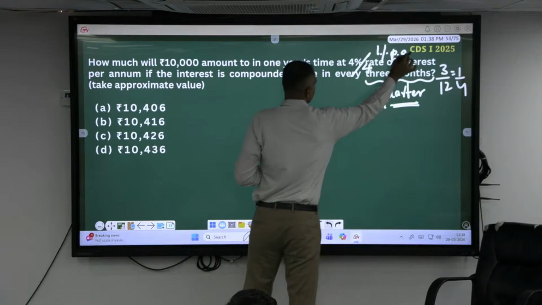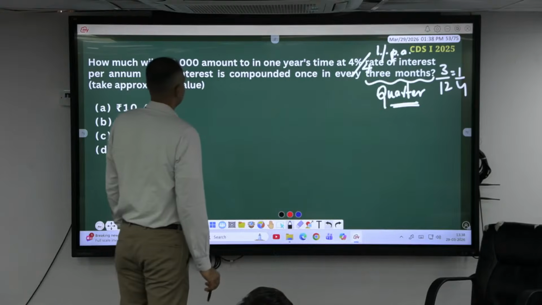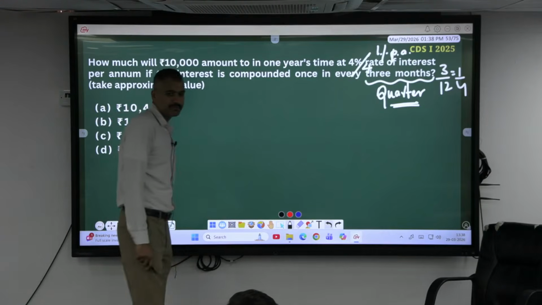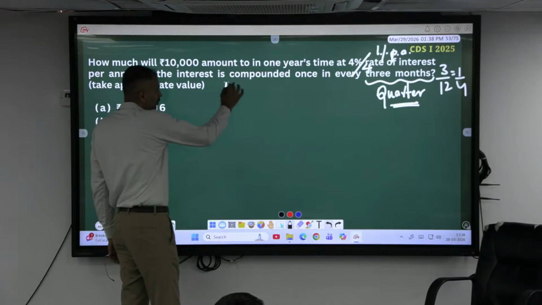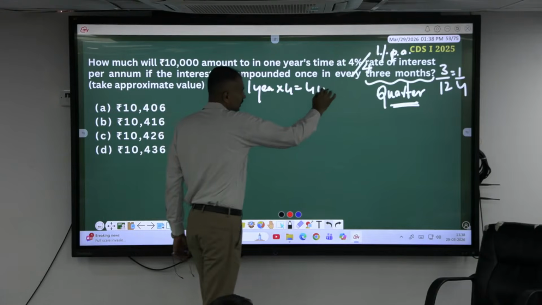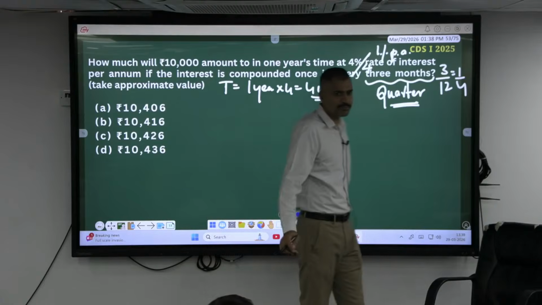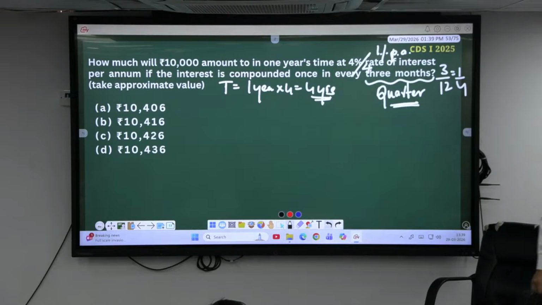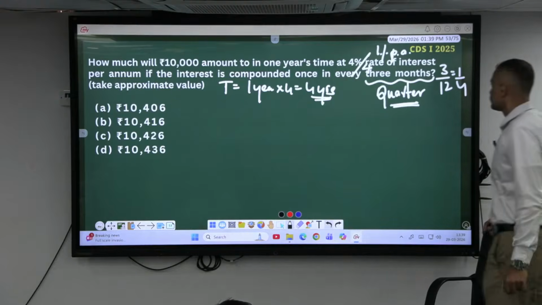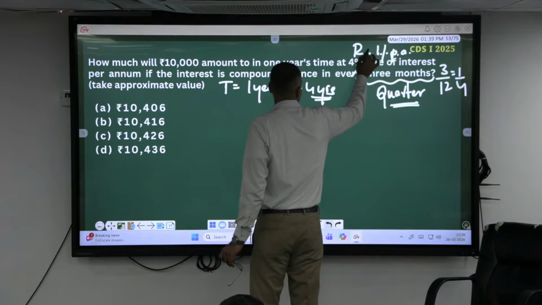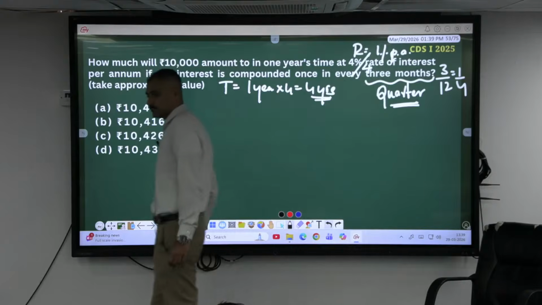And the time is 1 year, hence you have to multiply it by 4. Take it as 4 years. Only 1%. Take 10,000 and put the interest at only 1% compounded. So rate becomes 1% per annum, time becomes 4 years.